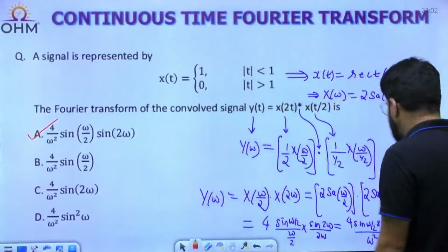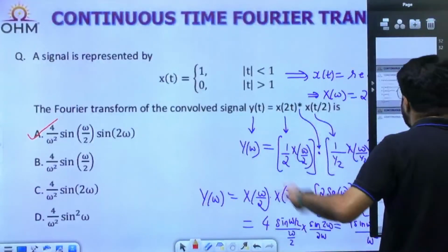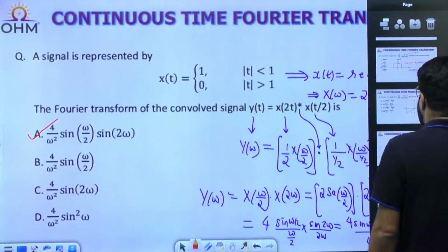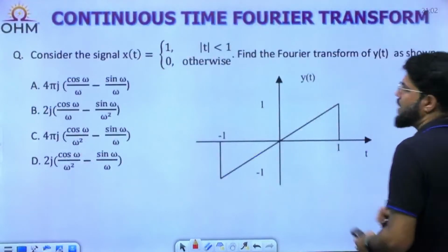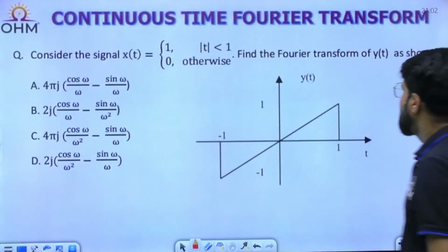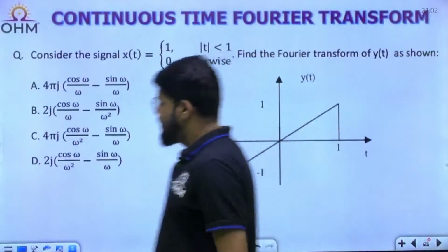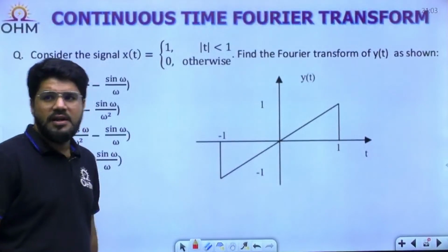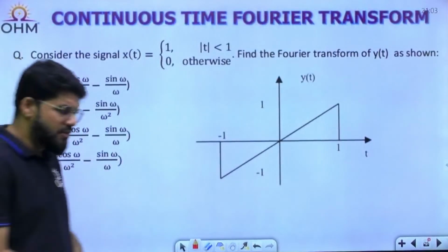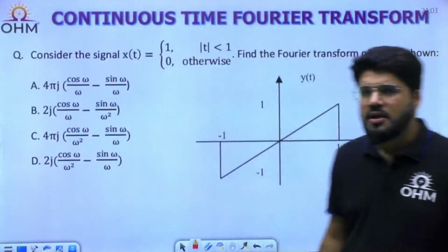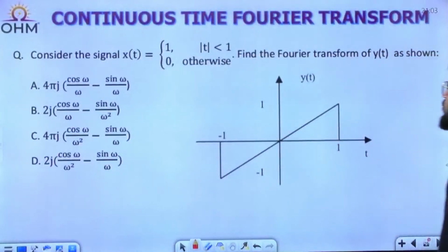Right. Next question. Next question again based out of this rectangle function only. Based out of the rectangle function, have a look into this. Consider the signal x(t) equal to 1 for mod t less than 1 and 0 otherwise. Find the Fourier transform of y(t) as shown. This is the first of signals and systems, started with the important topic revision, that is Fourier transform. So find the Fourier transform of y(t).